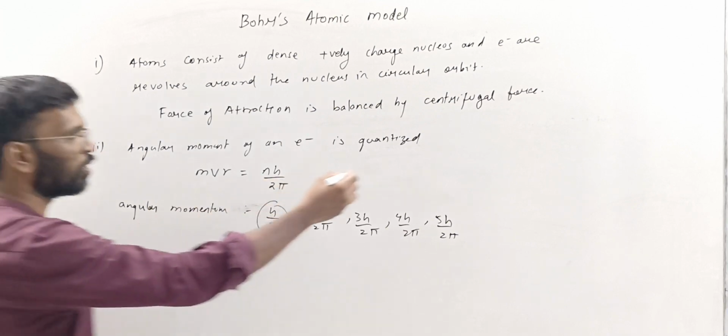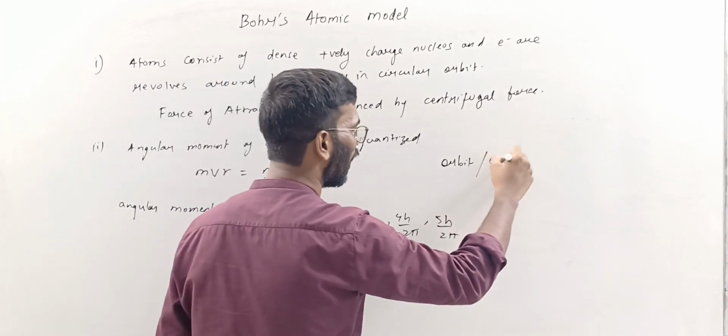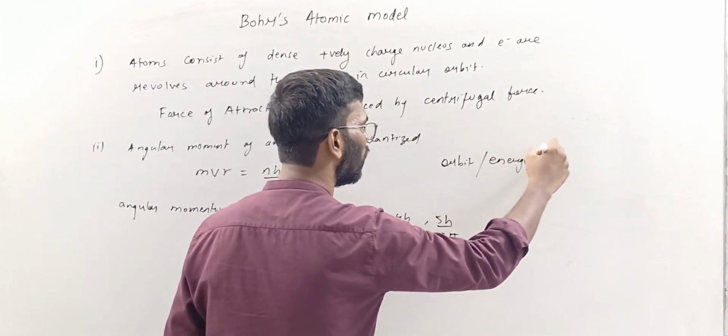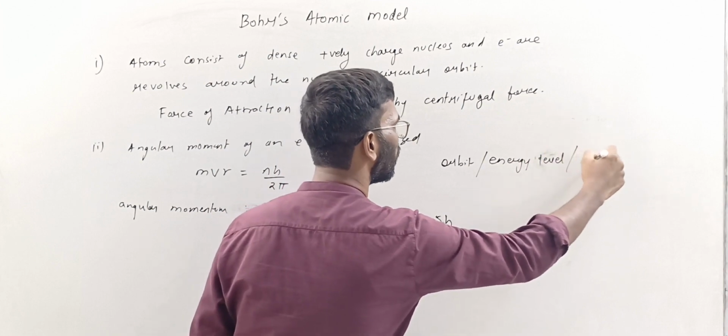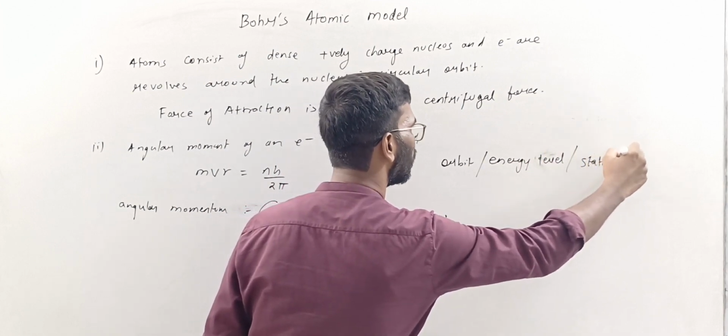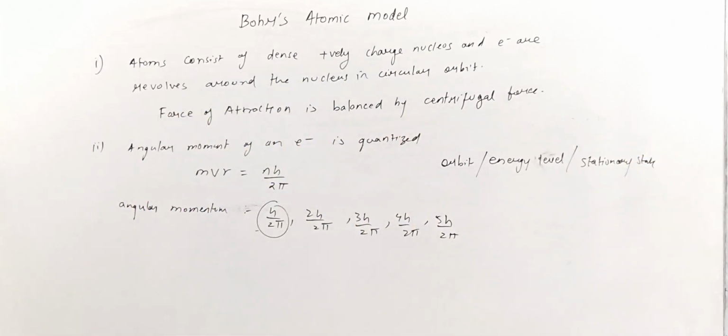So here there is a concept of the orbit. Orbit is also called an energy level. This is also called a stationary state, wherever the electron is revolving.